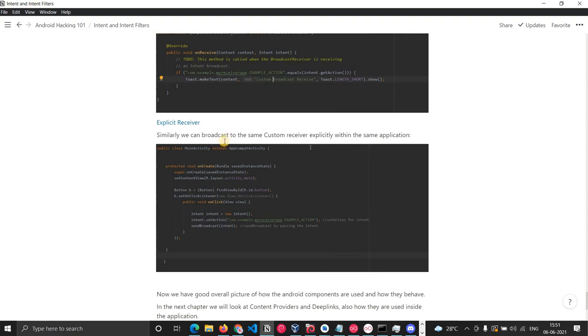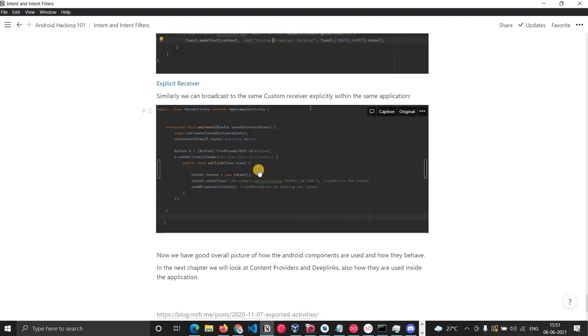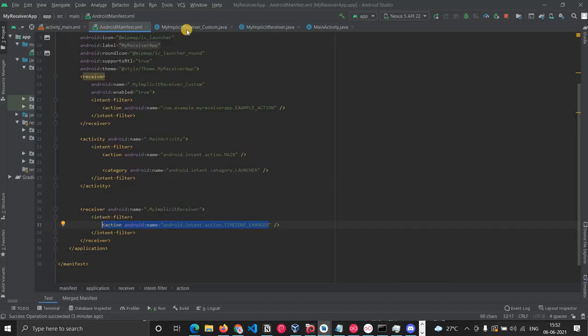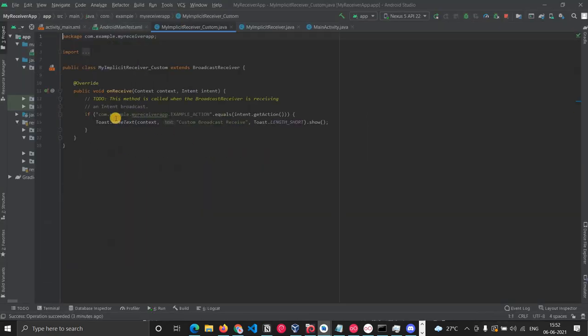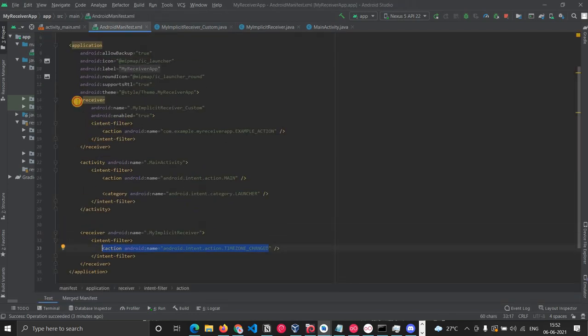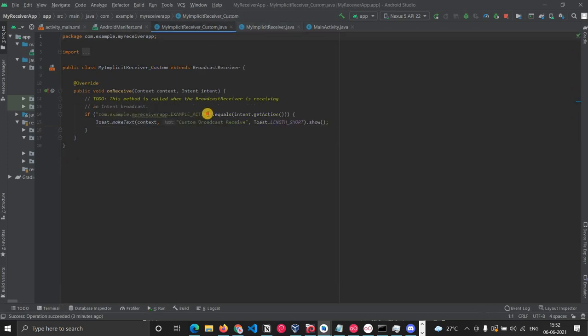Similarly, we can broadcast to the same custom receiver explicitly within the same application. So now we are trying to send a broadcast to the same receiver which we have in the application, with the same code which we wrote in our application itself. As you can see, there is also one receiver here with the action example action. So what we are doing is just sending to that receiver. This is within my application only, so it will then pop up this message: custom broadcast received.